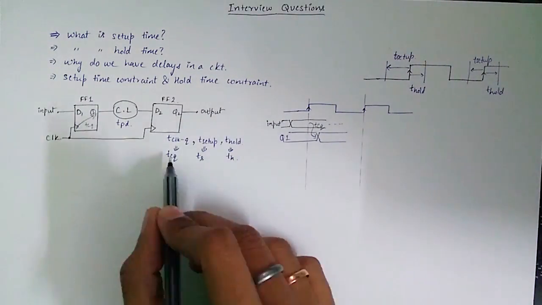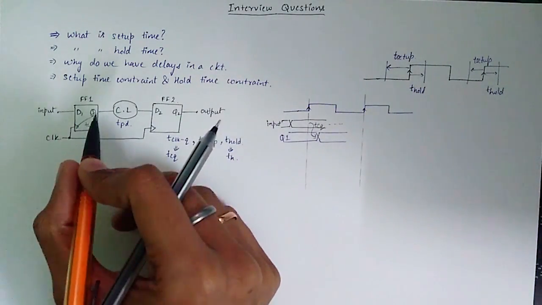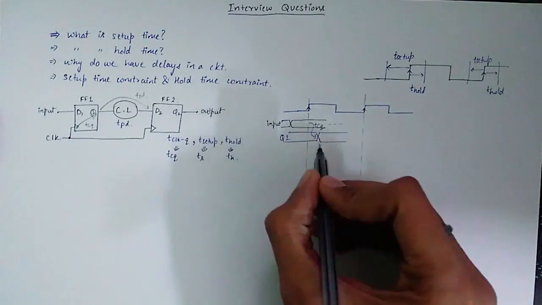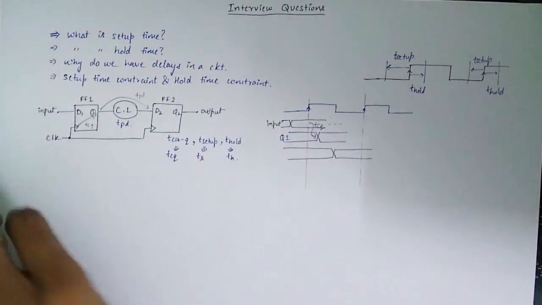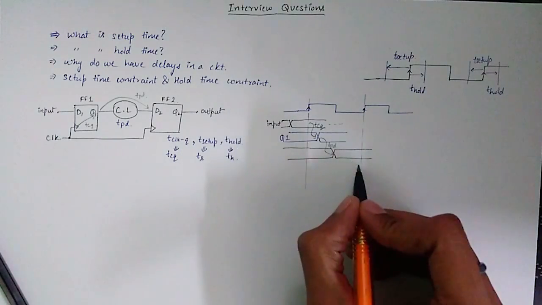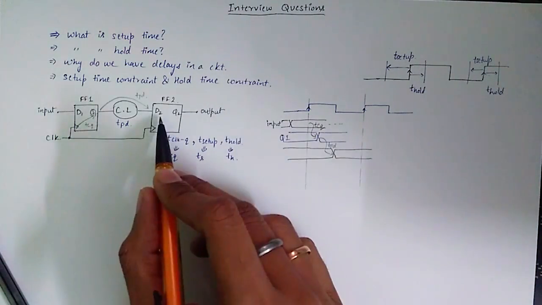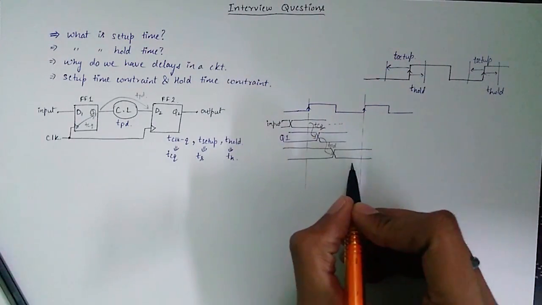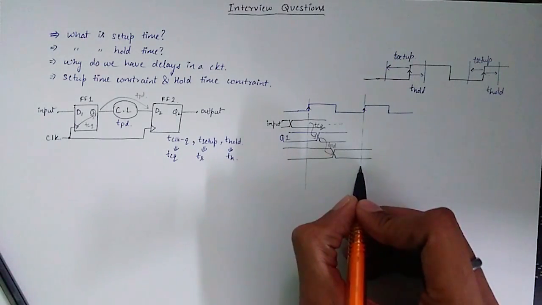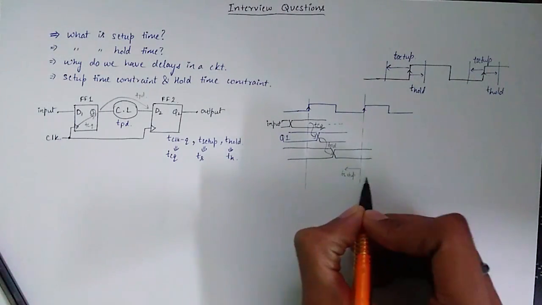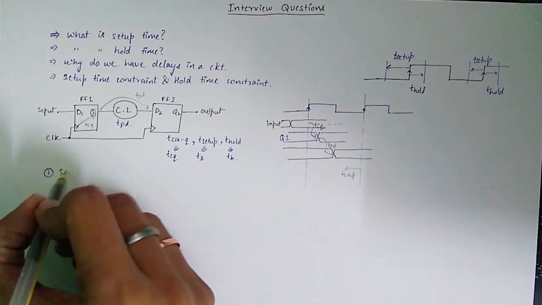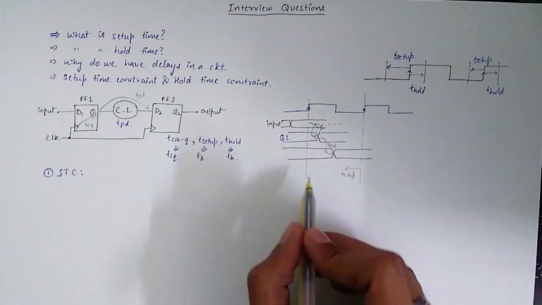This change of signal at Q1 will be reflected at D2 after a delay of combinational logic block, that is TPD. The signal at D2 must be stable at least setup time before the clock edge, so that there is no setup violation in the circuit. This gives us the setup time constraint for our circuit.